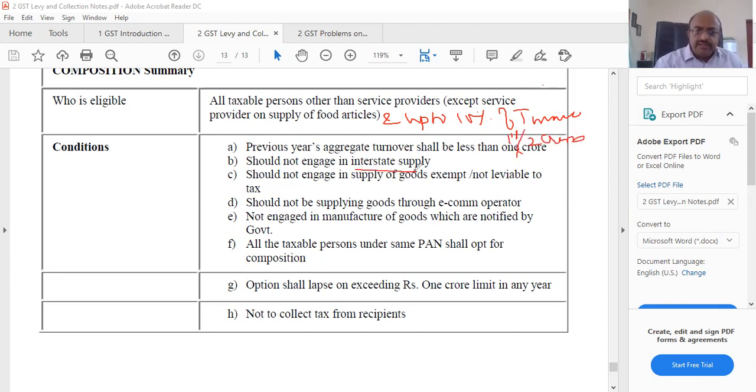Should not engage in interstate supply, should not engage in supply of goods not leviable, supply of goods through e-commerce, and so on. These are all we have discussed. Here also 1.5 crores. And he cannot collect tax from recipients. So more or less I have covered what is supply. Now we will look at the problems relating to this.